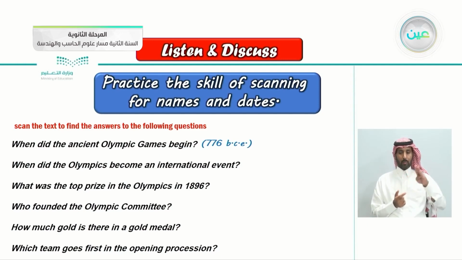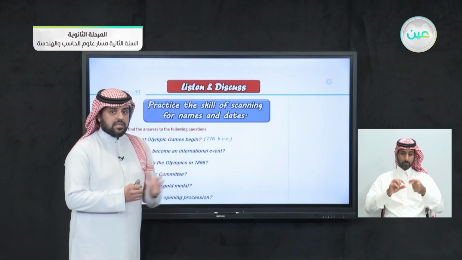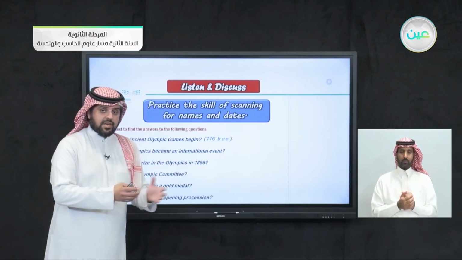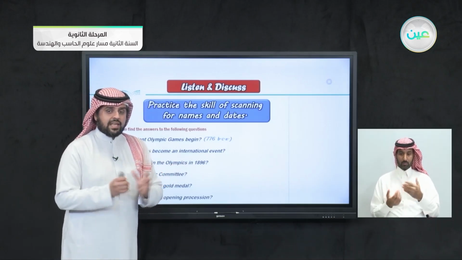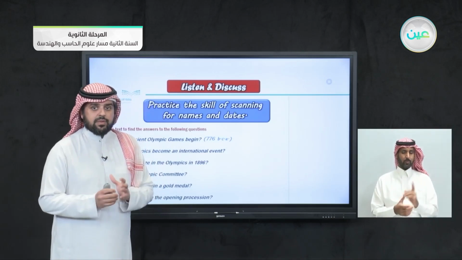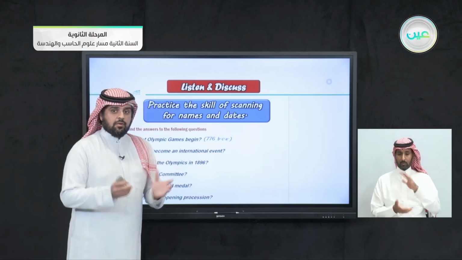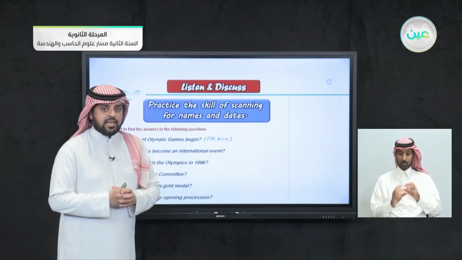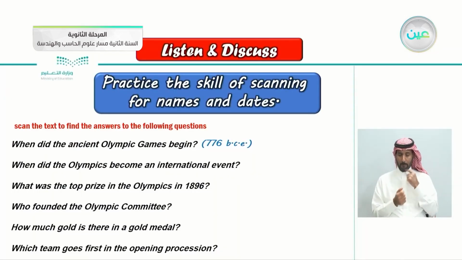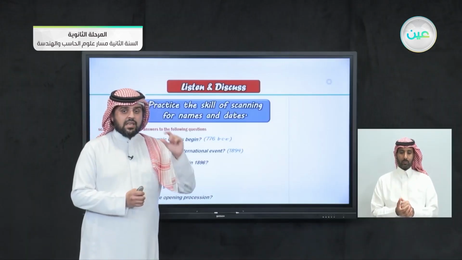Question 2 here. When did the Olympics become an international event? As mentioned earlier, it became an international event. So when did that happen? Let's see the answer here. In 1894. What was the top prize in the Olympics in 1896?